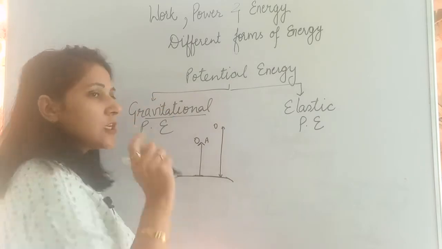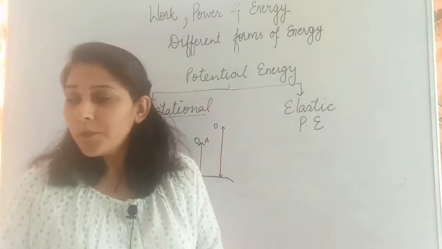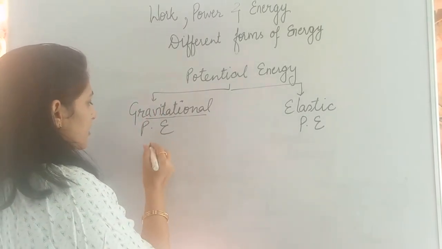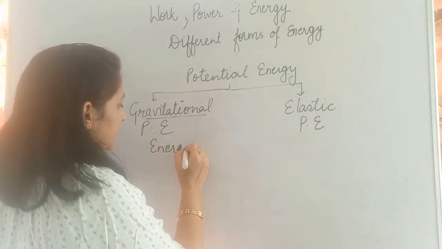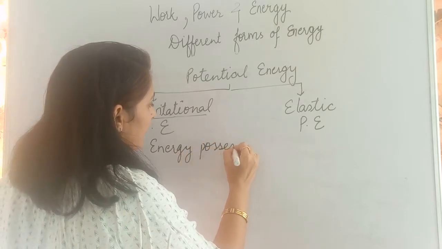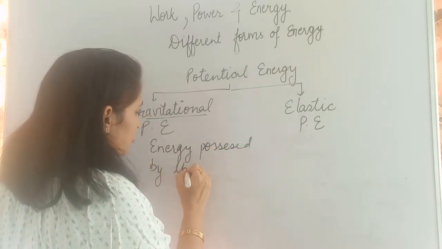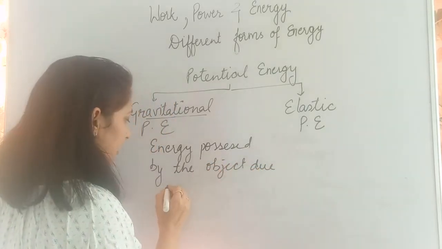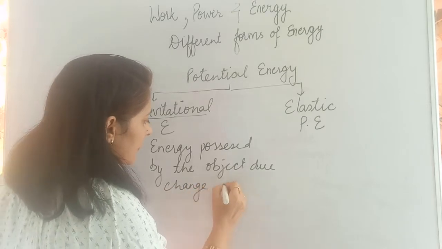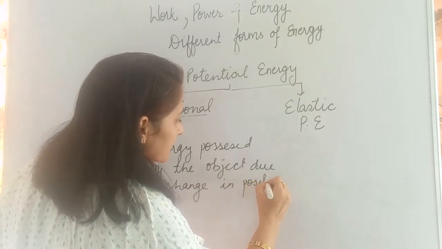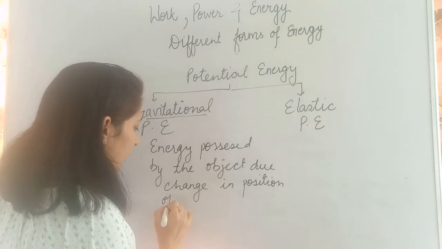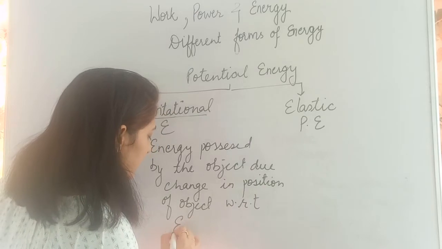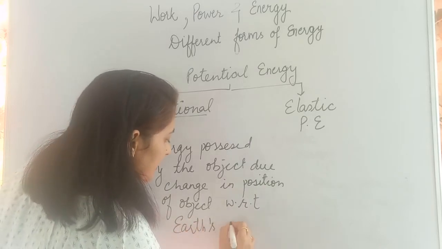That means this gravitational potential energy is the energy possessed by the object due to change in position of the object with respect to Earth's surface.